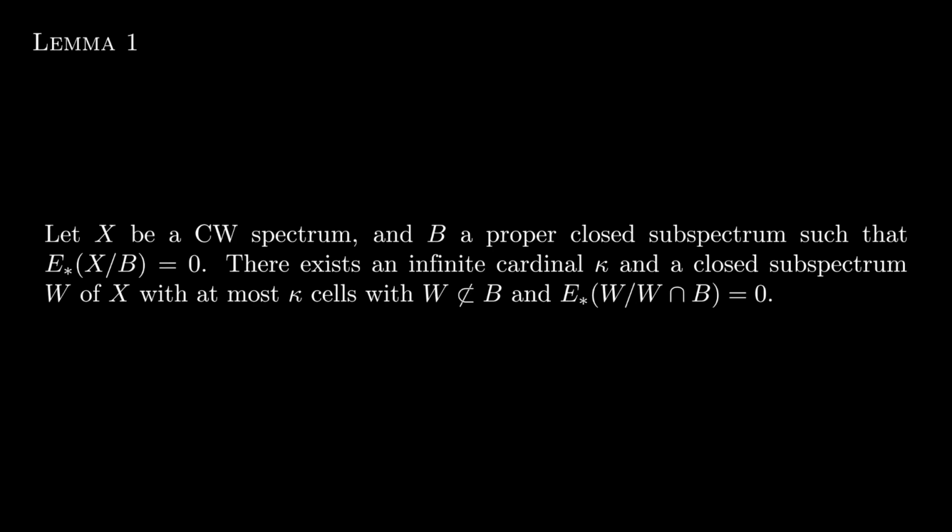Specifically, E star X mod B is the graded hom from the sphere spectrum to E smash X mod B. Okay, then there is an infinite cardinal kappa and a closed subspectrum W of X such that W has at most kappa cells, W is not included in B, though they may overlap, and such that E star of W mod W intersect B is 0.